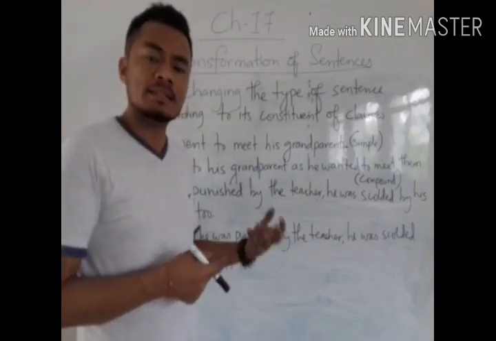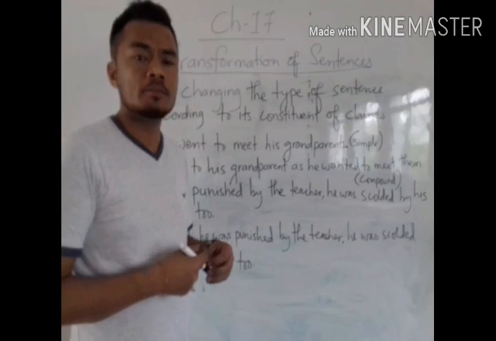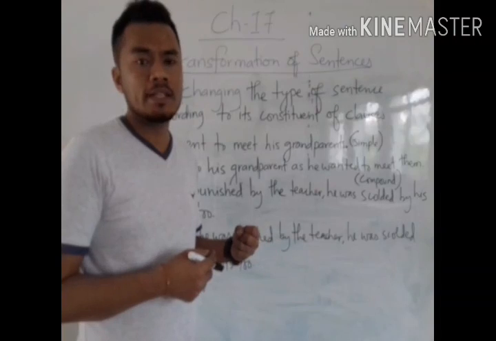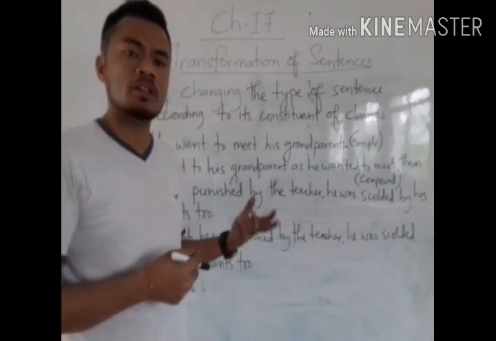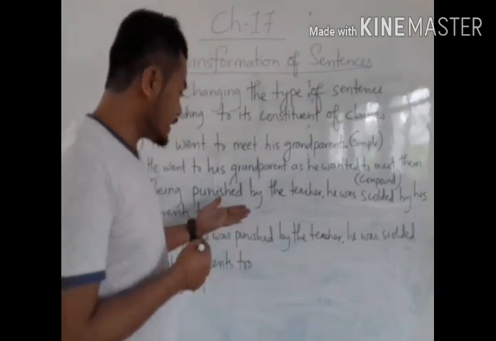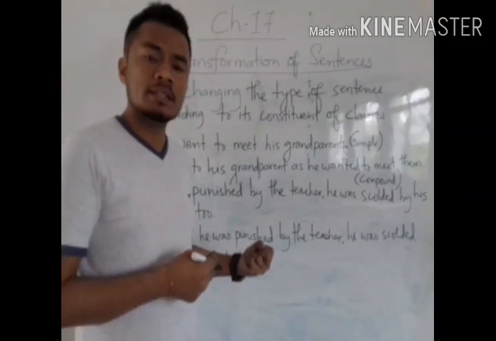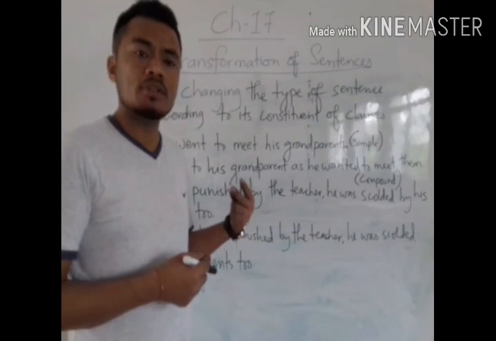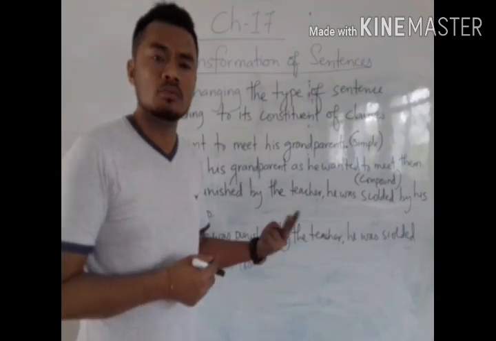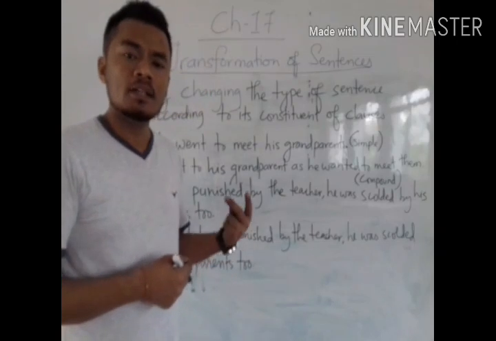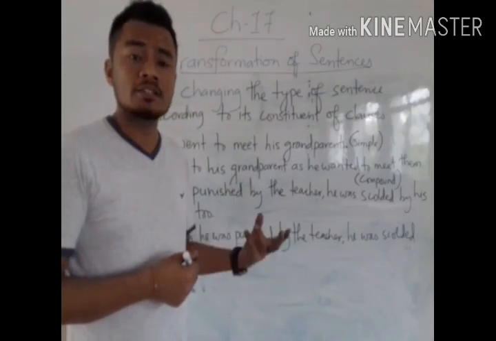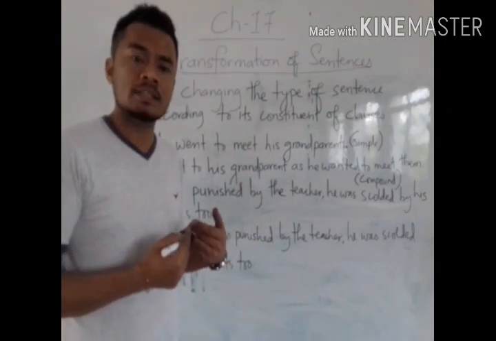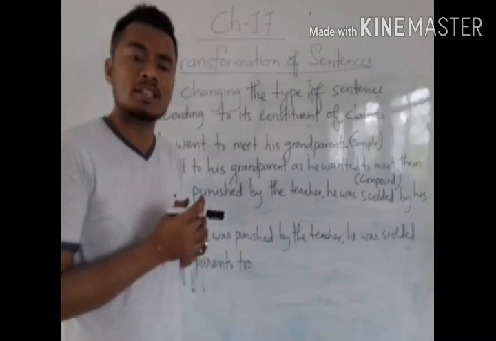Now come to complex sentences. Complex sentences also have two or more finite verbs. But here it depends upon the clauses, what kind of clauses they have. I told you in simple sentences we have only one finite verb. In compound sentences we have two or more finite verbs, and the clauses are two independent clauses combined together.